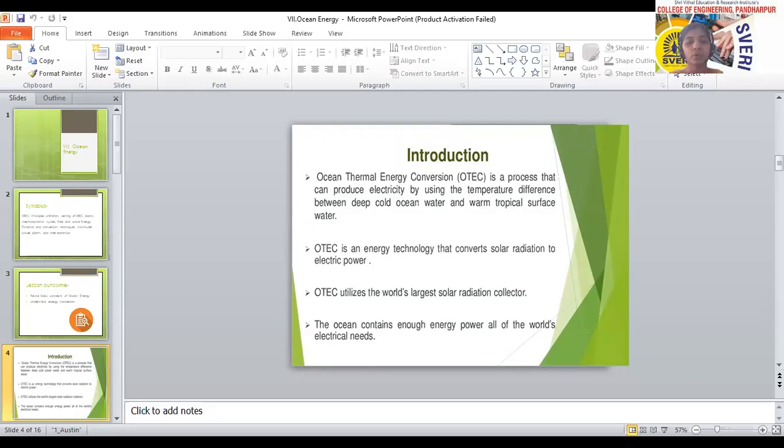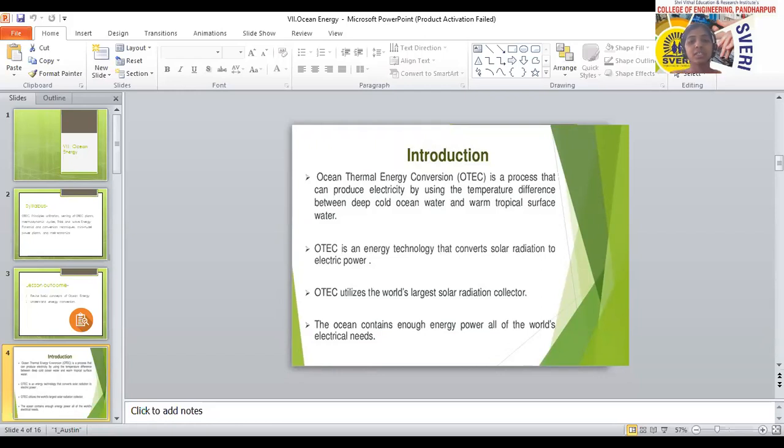Next, ocean thermal energy conversion is an energy technology that converts solar radiation to electric power. It is a process, an energy technology, that converts the solar radiation we are getting from the sun into electrical power. How that conversion process goes on, we are going to see in the principle of utilization.